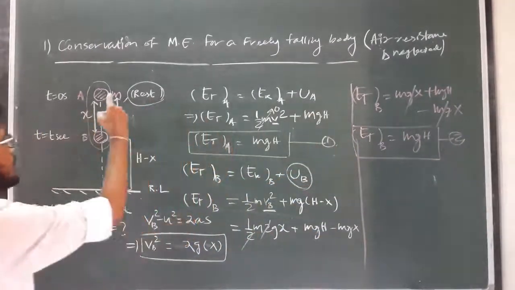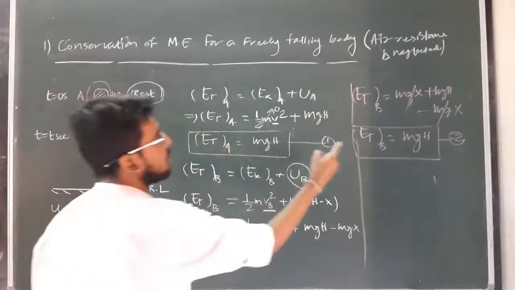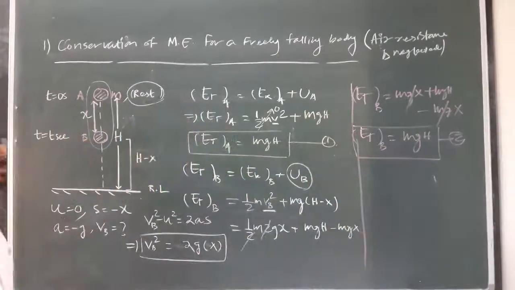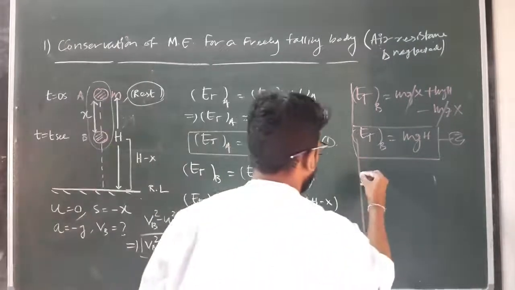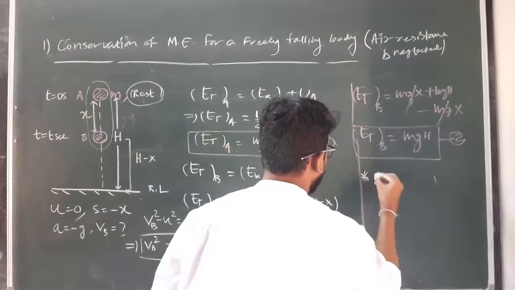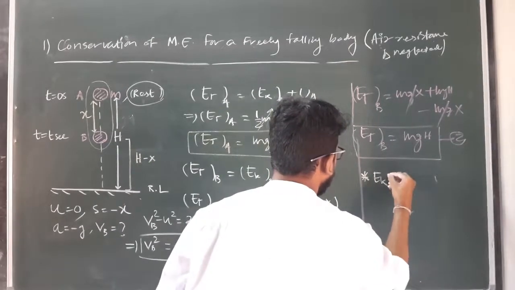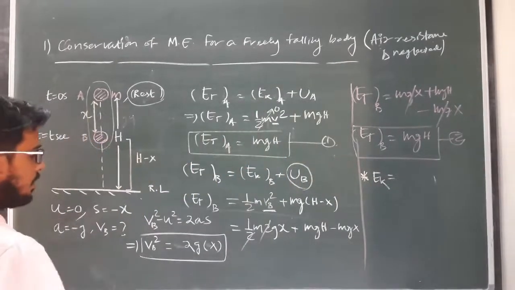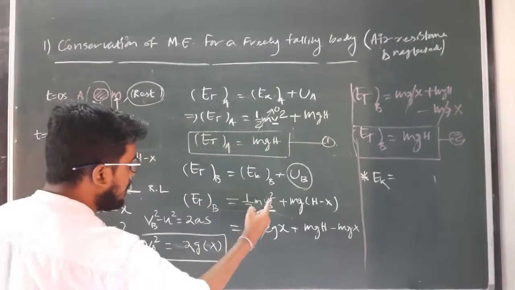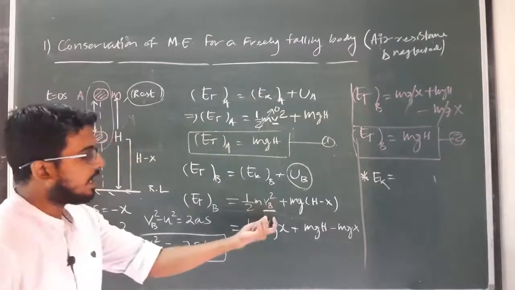So from 1 and 2 we get that the total mechanical energy at point A is exactly equal to the total mechanical energy at point B. What is point B? Point B is any arbitrary point at any time instant t. Clear? So in the general case, for any location we can find the kinetic energy, half m v square, where v is at any arbitrary point.